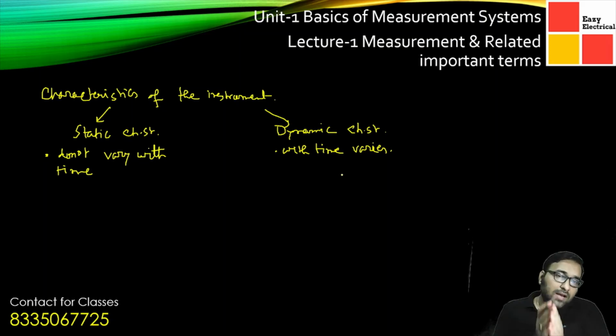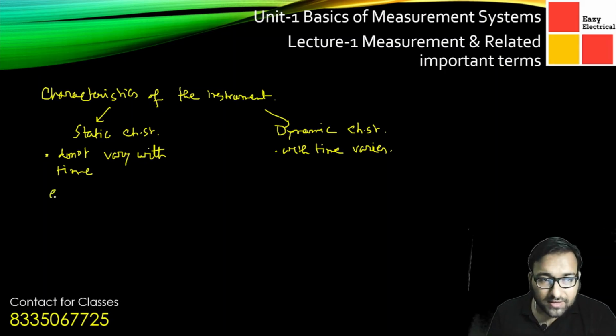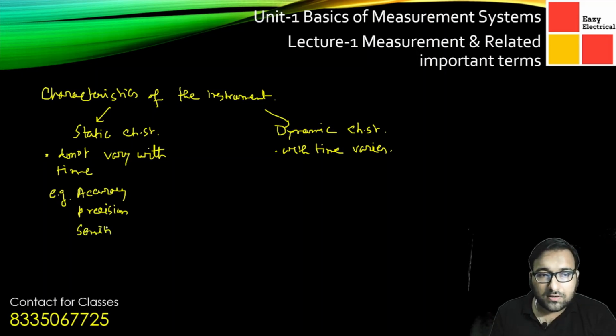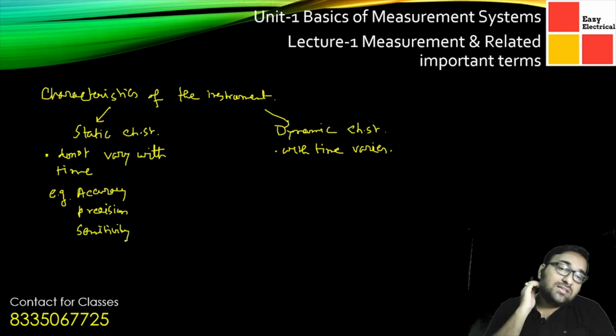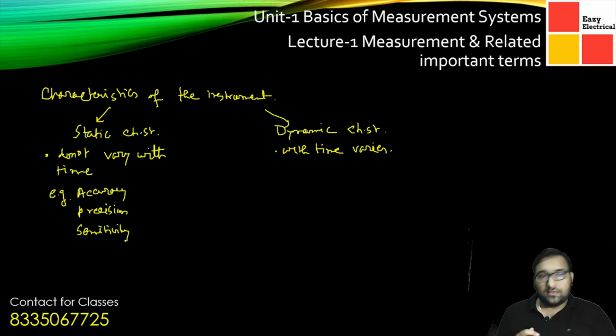To give you an idea about the static characteristics, some examples I can write: accuracy, then precision, then sensitivity. These are the properties that are static in nature. Then error is also a part of it.